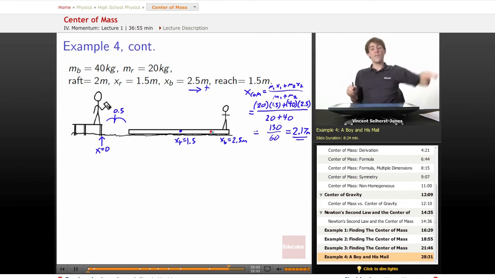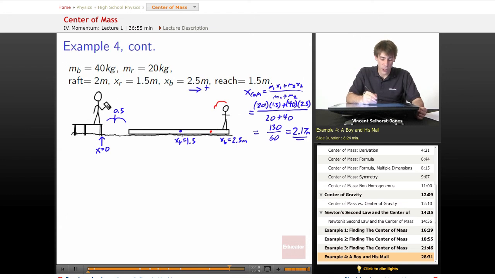Now, without even doing the rest of the math here to figure out where the boy can get to, we can figure out he's not going to be able to make it. How can we figure that out? We know symmetry is going to work on our end here. The boy, if he moves here, is going to be directly over the center of mass of the system, right?